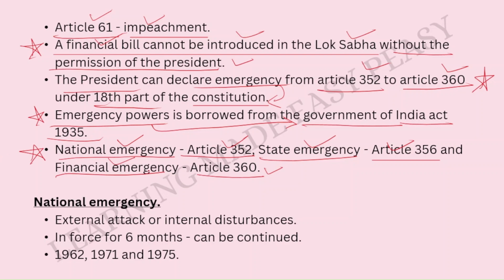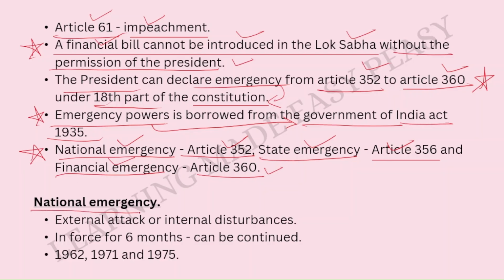All these articles are really important. Please remember this. Many times we have seen questions appearing only on emergencies. So please remember the articles, the emergencies, and also the dates or the number of times that the emergencies were declared in India. So the national emergency, Article 352. State emergency, Article 356, and finally financial emergency, Article 360.